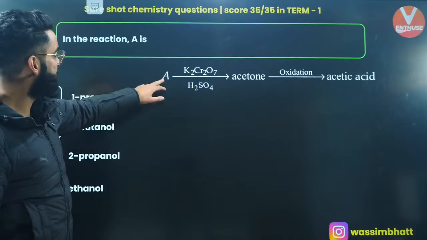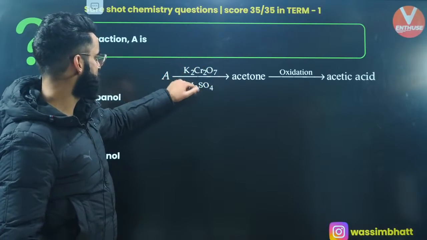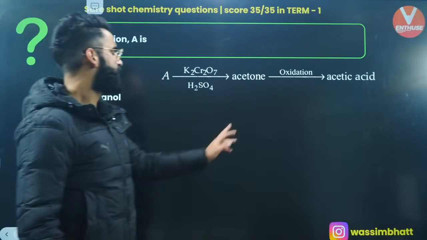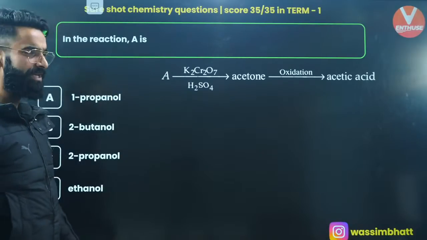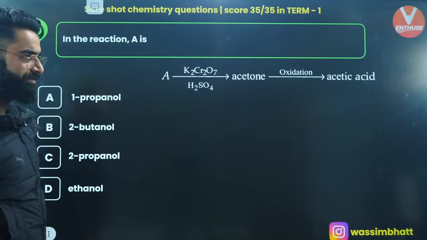Okay, we are starting with something as A. We are using the strong oxidizing agent K2Cr2O7. It's getting converted into acetone, then on further oxidation, you are getting the acetic acid. What is this A? This is very simple. It should be 2 degree alcohol.